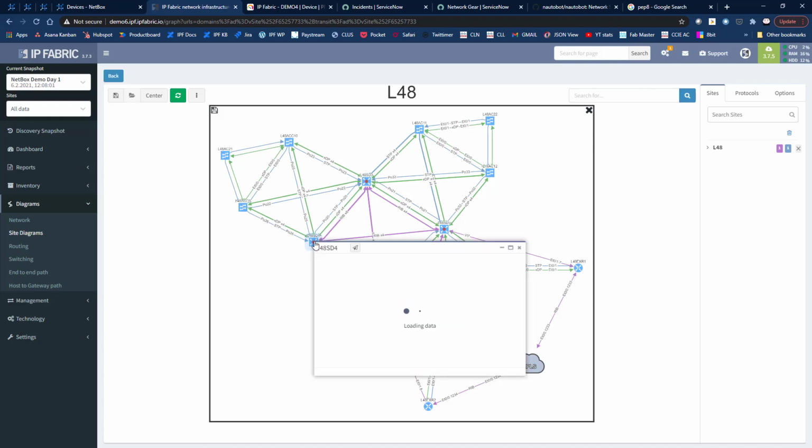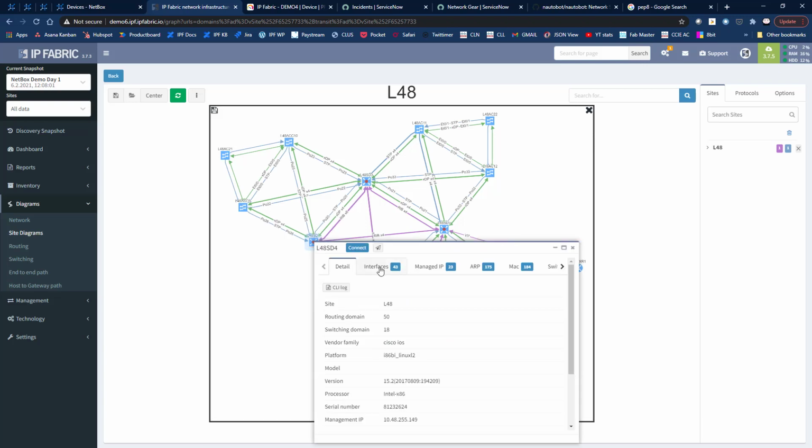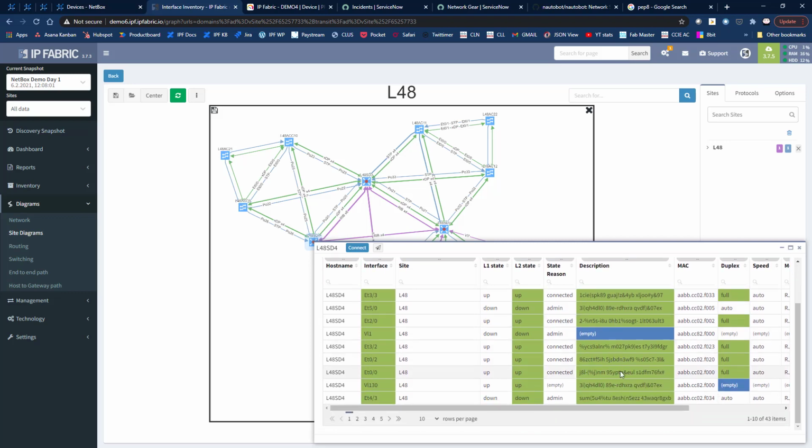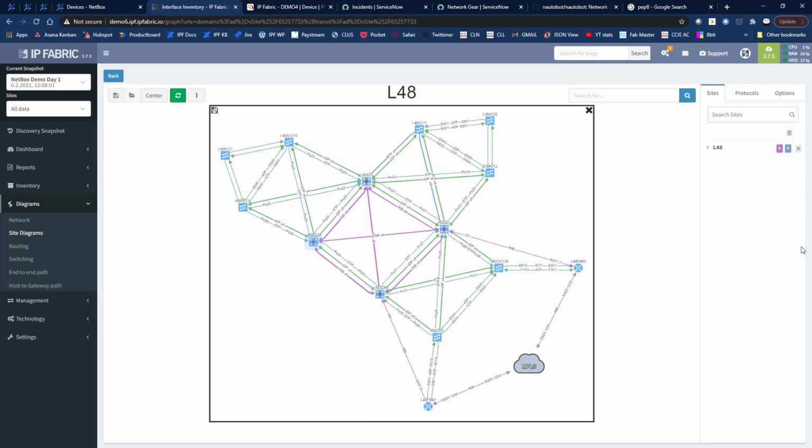So if we just have a quick look at those, these interfaces need configuring, and wow, those descriptions look like they need changing as well, because these are meaningless, right? So our change is going to update those interfaces as well as adding in our extra switches.